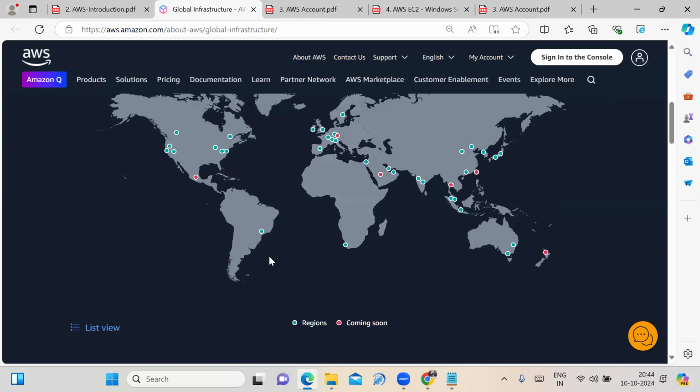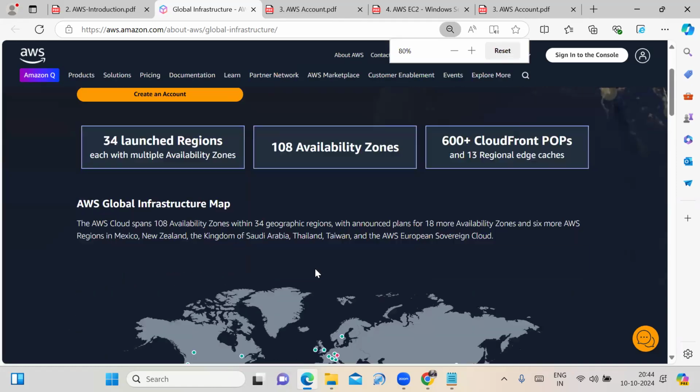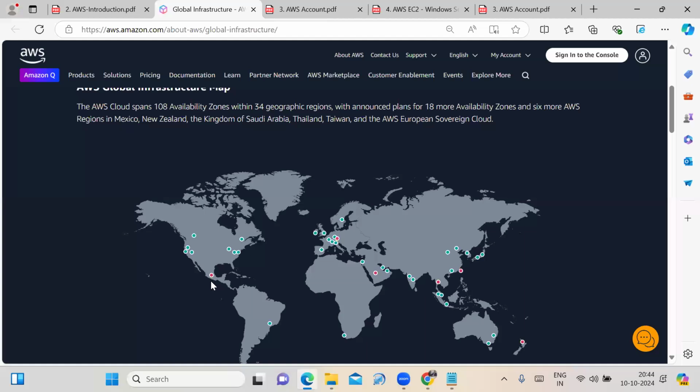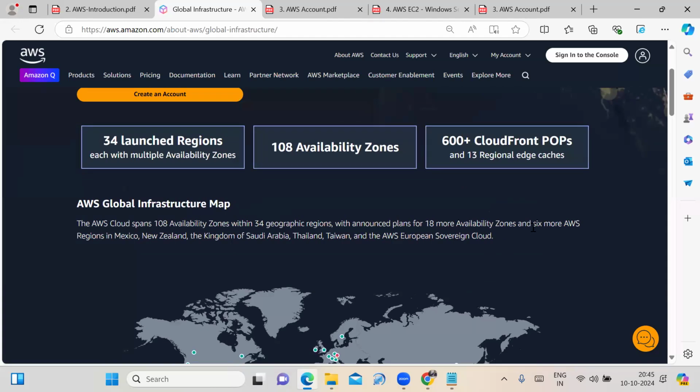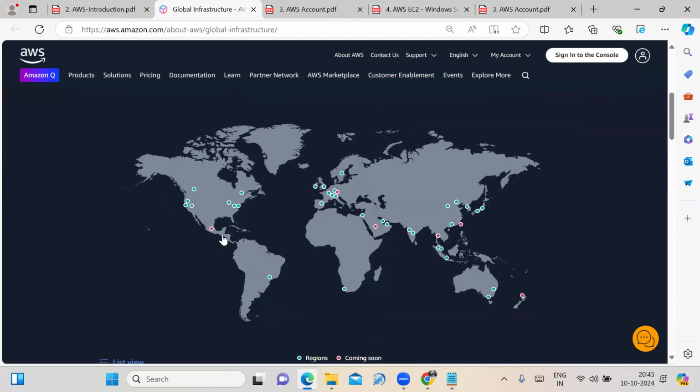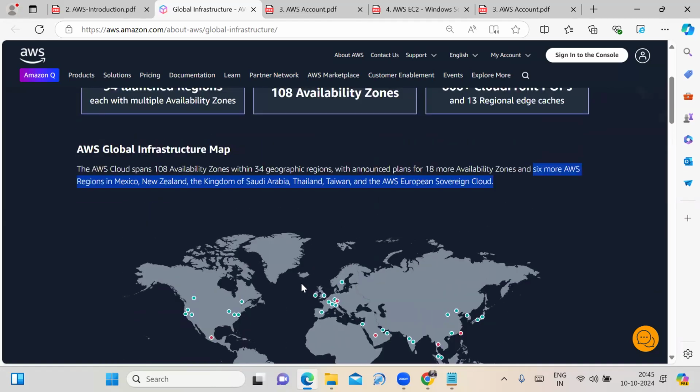See here, in this global infrastructure, red color circles are also there. Those red color circles are representing coming soon. That's why I mentioned that they plan to upgrade 6 more regions: Mexico, New Zealand, the Kingdom of Saudi Arabia, Thailand, Taiwan, and Europe. See that: 1, 2, 3, 4, 5, and 6. They plan to add 6 more regions.